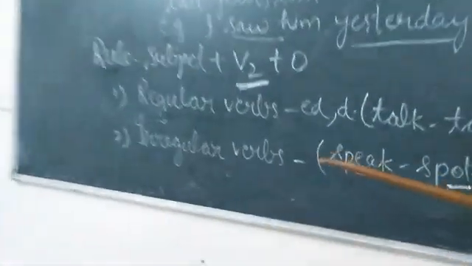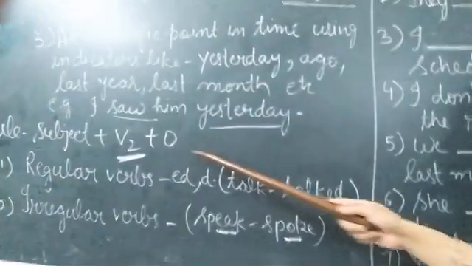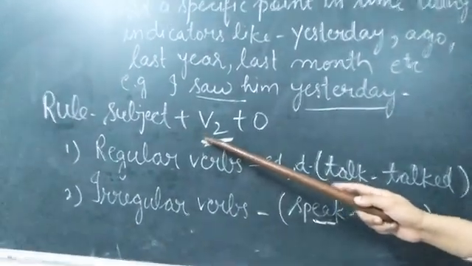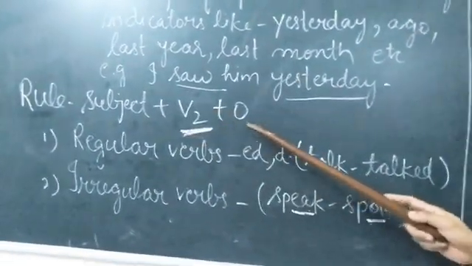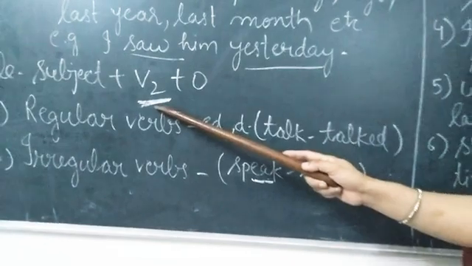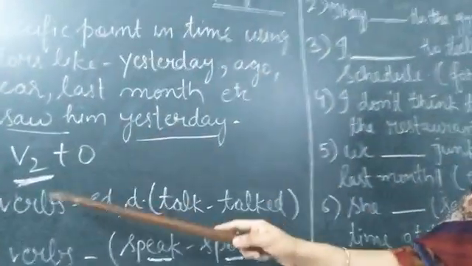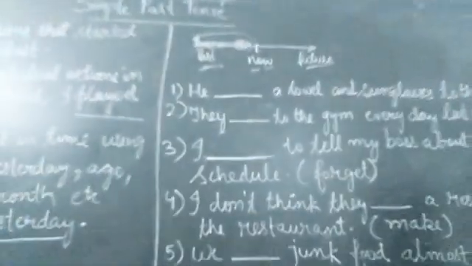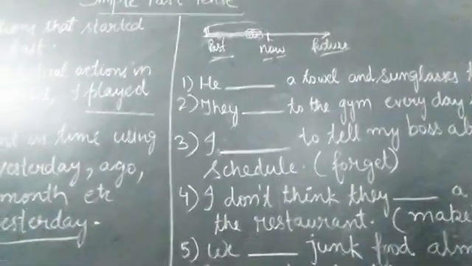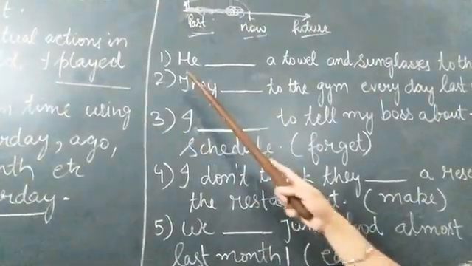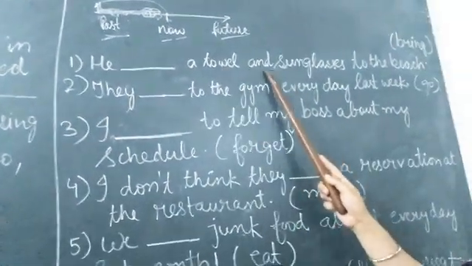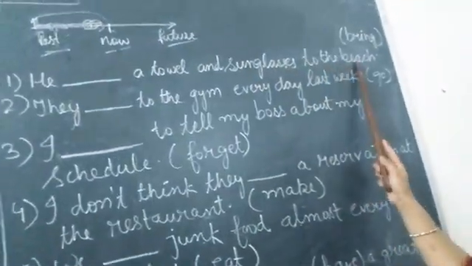Every time whenever we are writing a sentence, in each sentence there is a subject, then we have the verbs, okay, then we have the object. Verbs are the action words. Now here it is simple past tense, so we need to change it into the second form of verb. Now here I have written a few sentences to make it more clear to you. Now let's see the first sentence. He dash a towel and sunglasses to the beach.